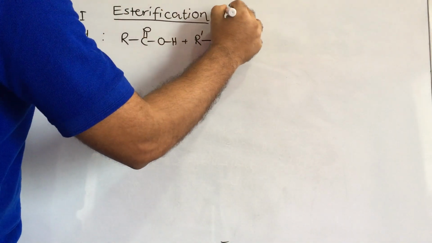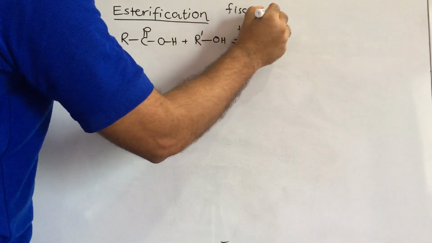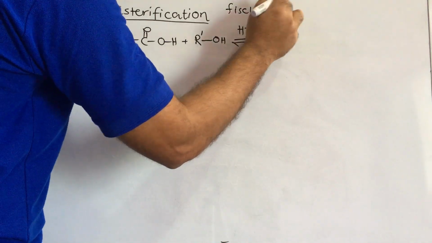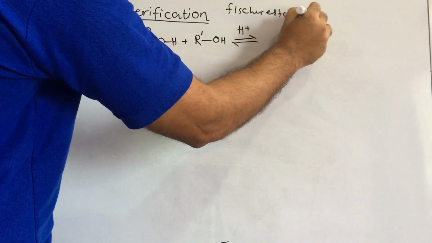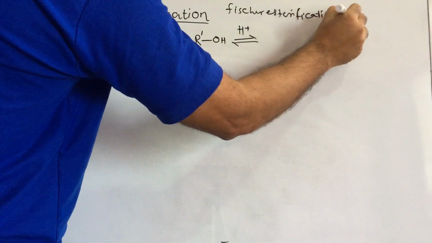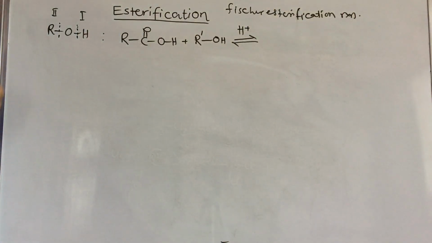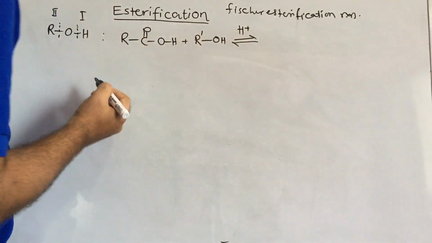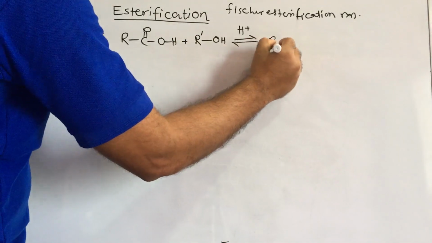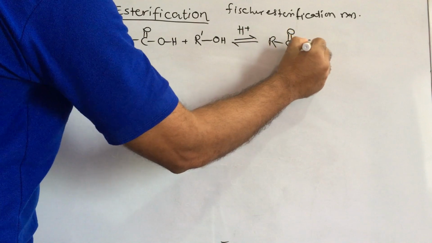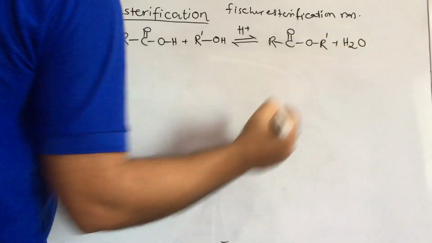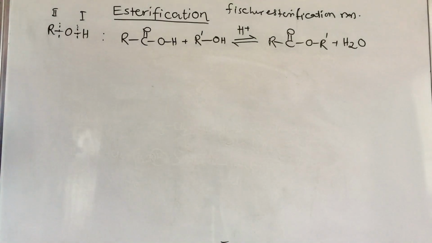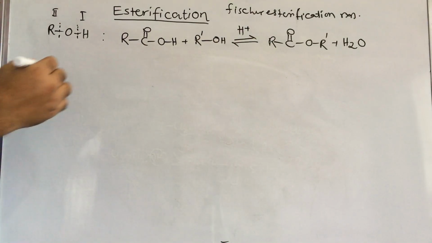This reaction is also known as Fischer esterification reaction. Here a water molecule is lost and forms RC double bond O R dash, plus a water molecule is eliminated. This is with acids.